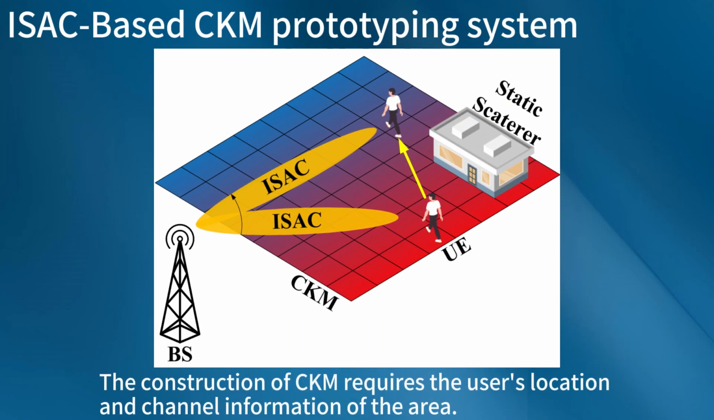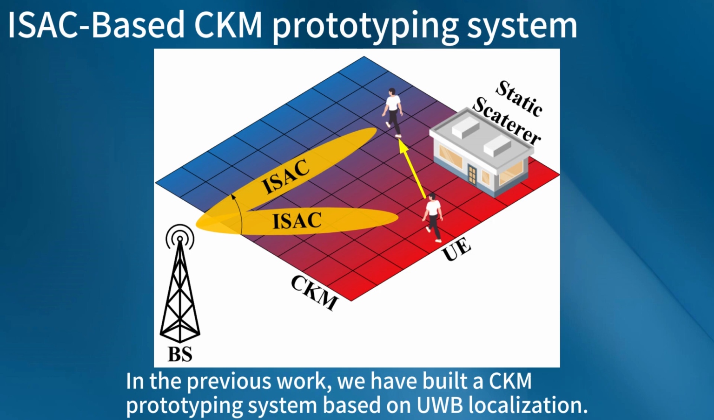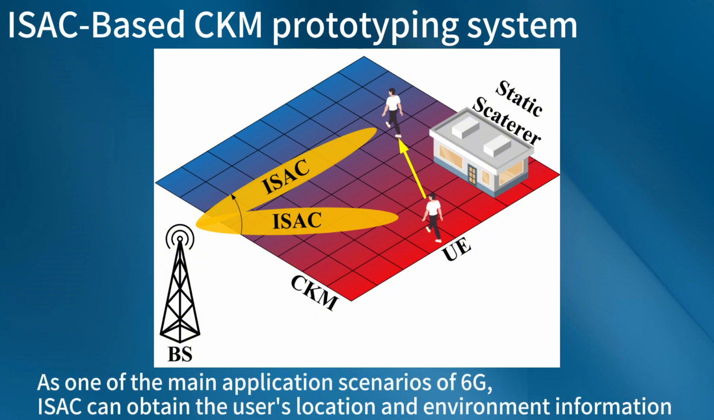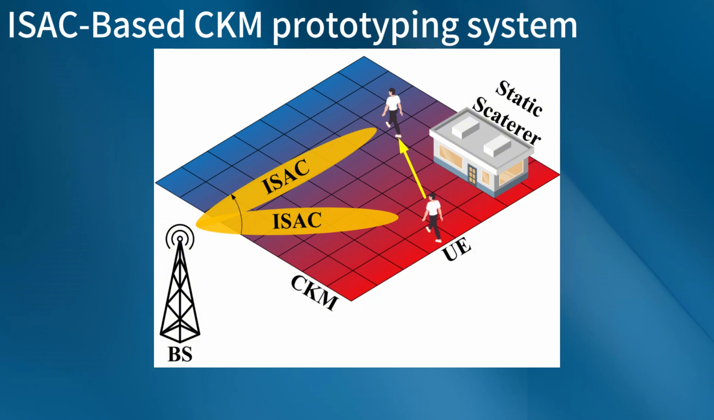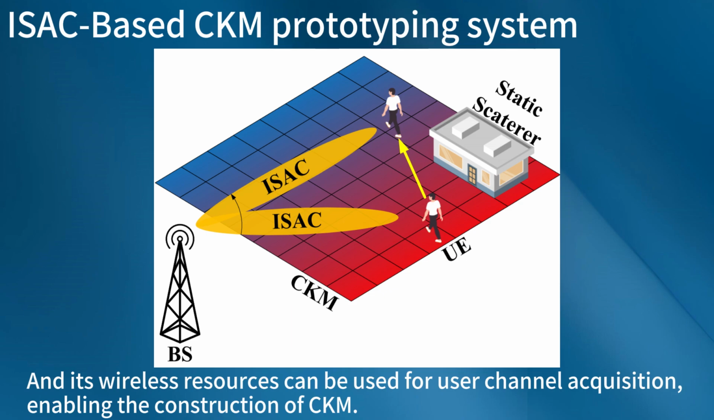The construction of CKM requires the user's location and channel information of the area. In previous work, we built a CKM prototyping system based on UWB localization. As one of the main application scenarios of 6G, ISAC can obtain the user's location and environment information without relying on UWB, GPS, or other external positioning systems, and its wireless resources can be used for user channel acquisition, enabling the construction of CKM.